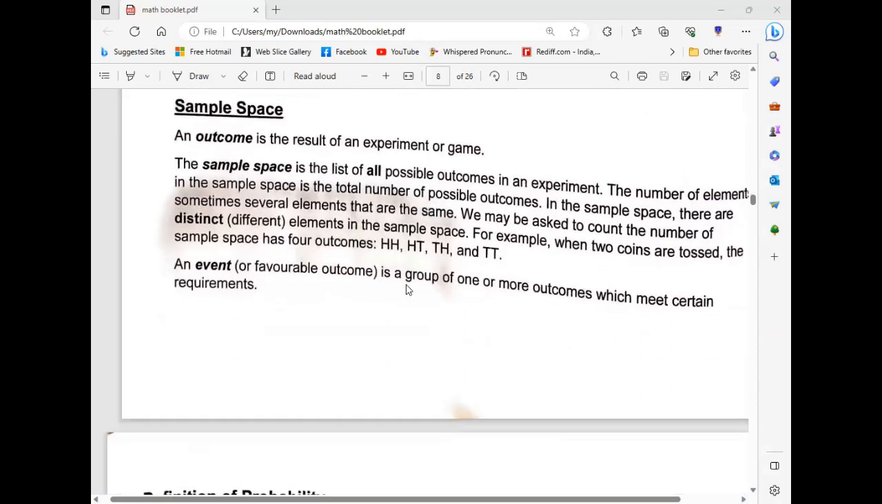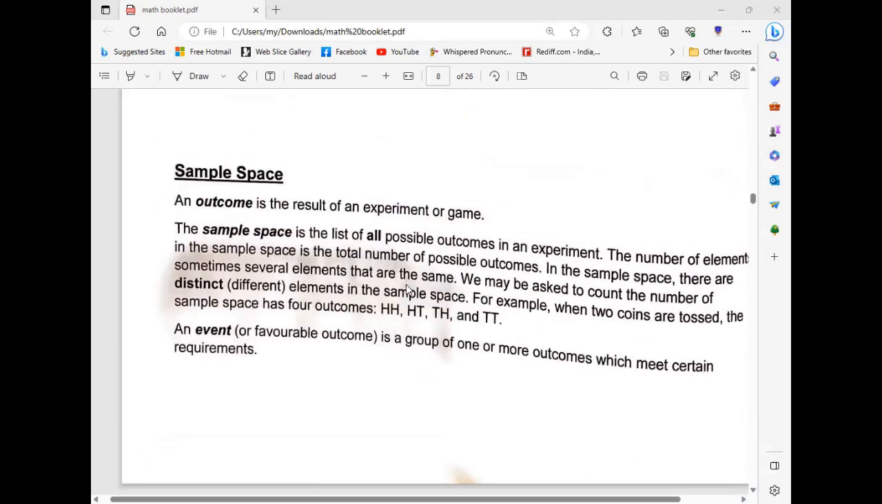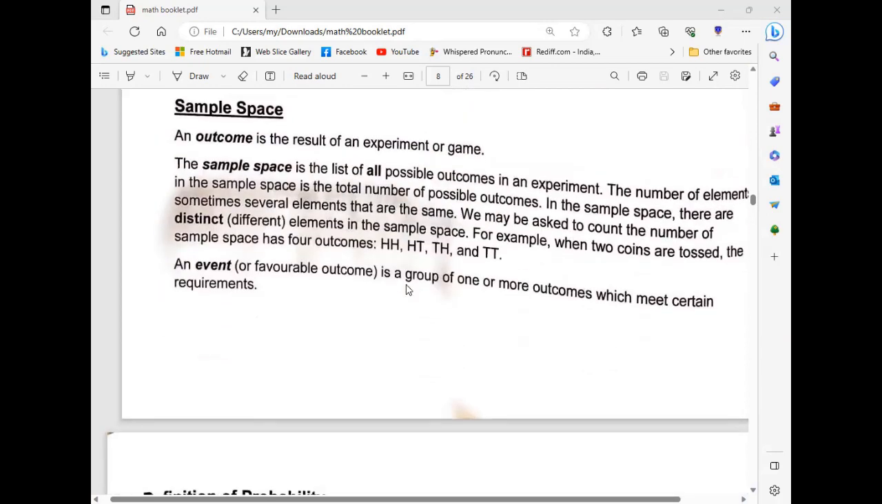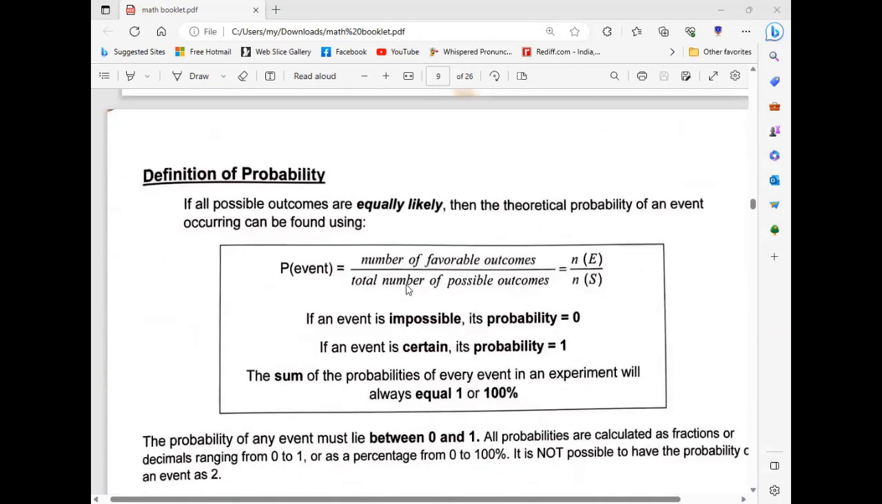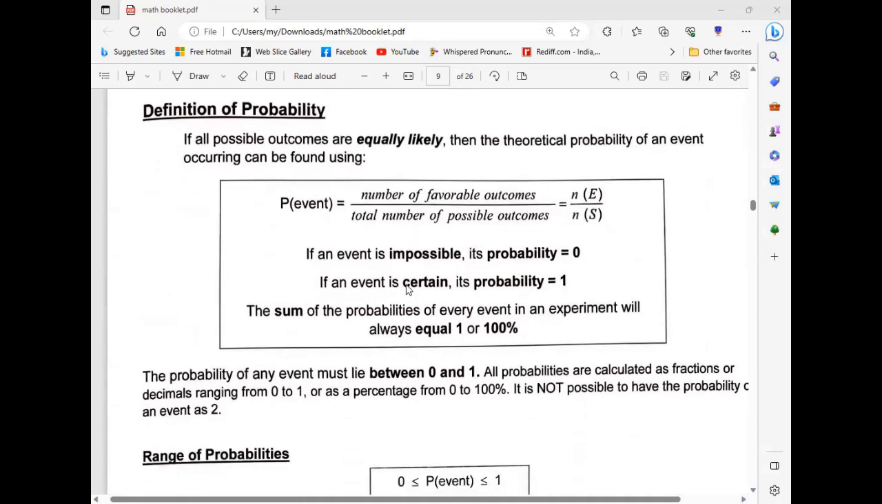Sample space, I already told you what a sample space is. A collection of all outcomes in the experiment or random experiment is called sample space. He gave some examples also, tossing a coin. So what are the outcomes in tossing a coin? Heads or tails.